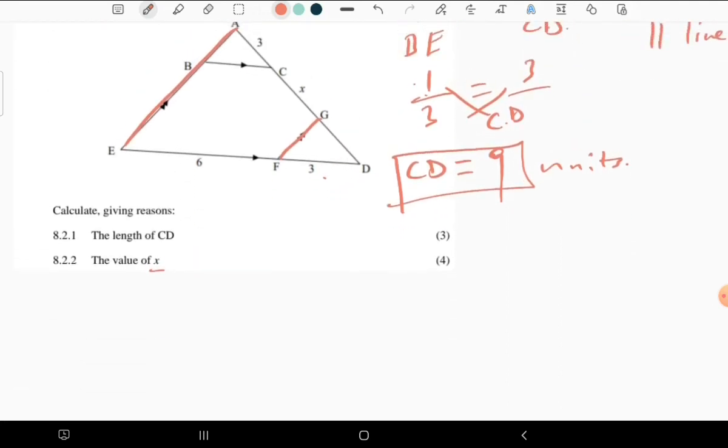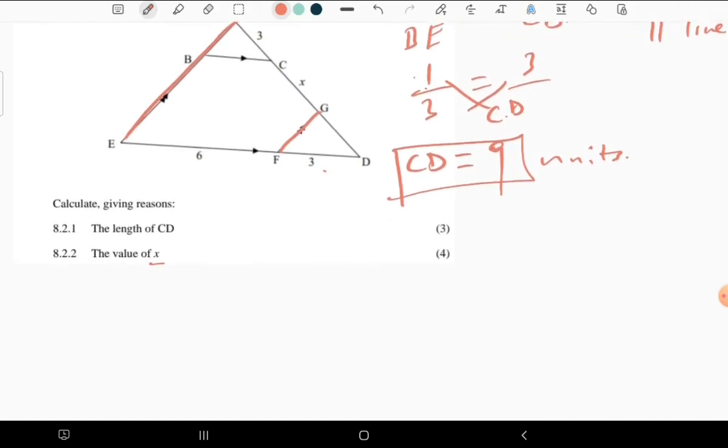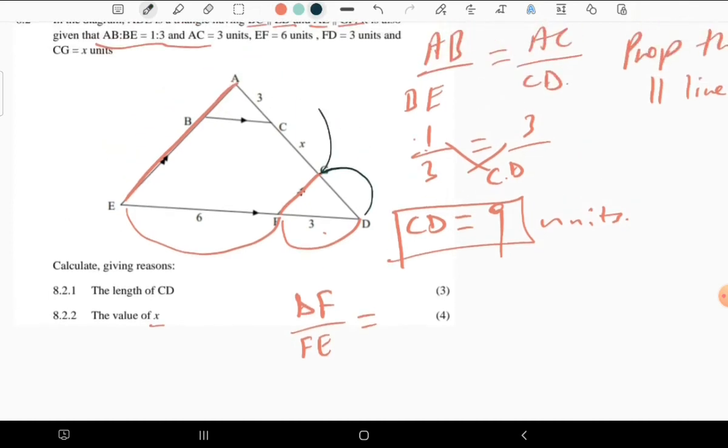Now, what are we having? We have DF divided by FE, because we are using DF over FE is equal to DG over GA.